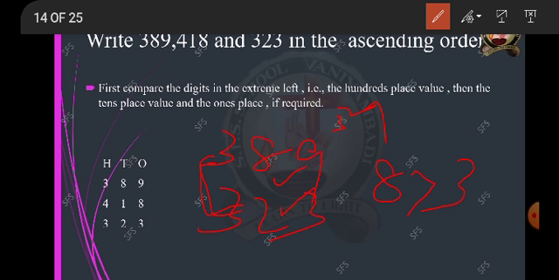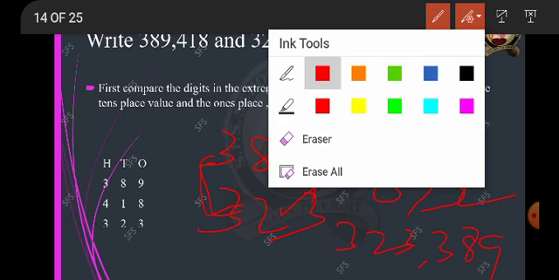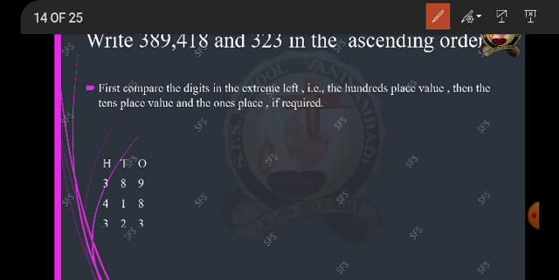So 323 is less than 389. Yes or no, children? So you have found the first number as 323. The next number is 389, and the bigger value is 418.